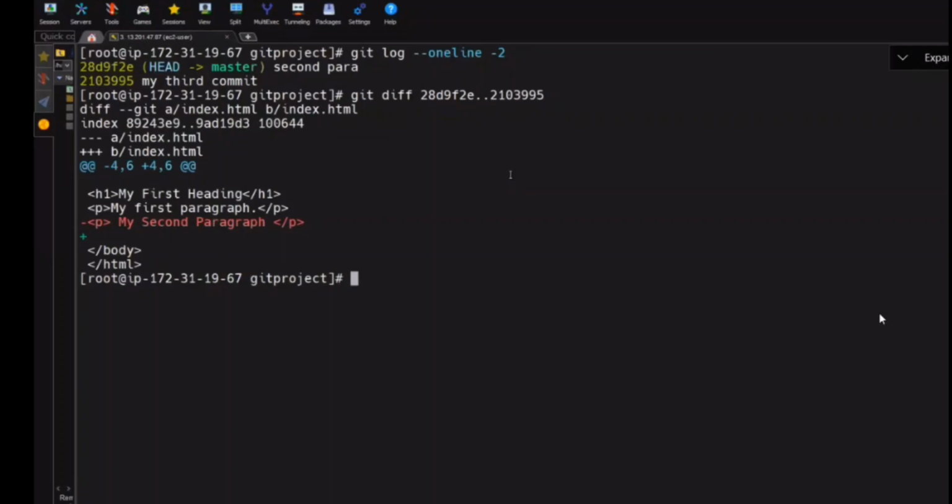And you see this here? You see the difference? If I use -p, it gives such a big output. But if I use this, do you see this here? Clearly it shows my second paragraph is the added one. Previously it was not added, now it was added. What is the command for you to see the difference between the two versions, two commits? Git diff, commit ID, dot, another commit ID. Clear on this?